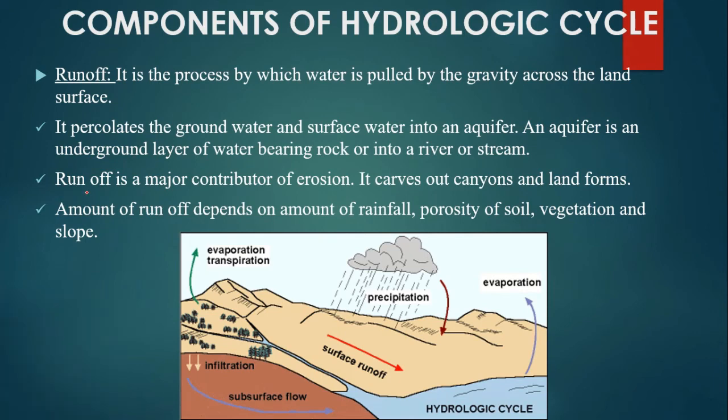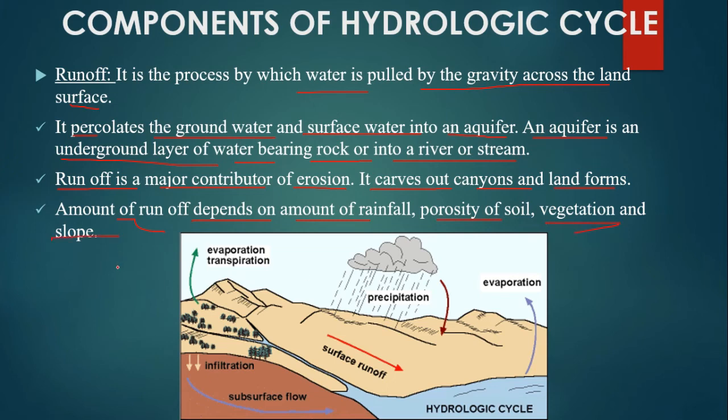Let's see runoff. It is the process by which water is pulled by gravity across the land surface. It percolates the groundwater and surface water into an aquifer. An aquifer is an underground layer of water bearing rock, or flows into a river or stream. Runoff is a major contributor of erosion. It carves out canyons and landforms. The amount of runoff depends on the amount of rainfall, porosity of soil, vegetation and slope.